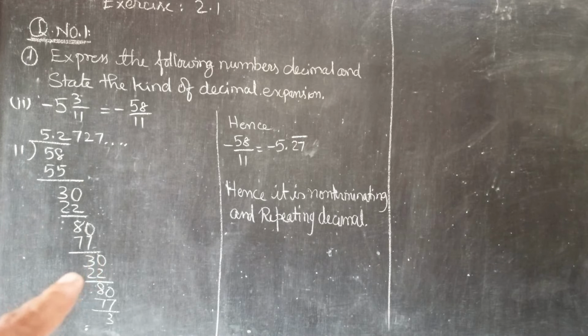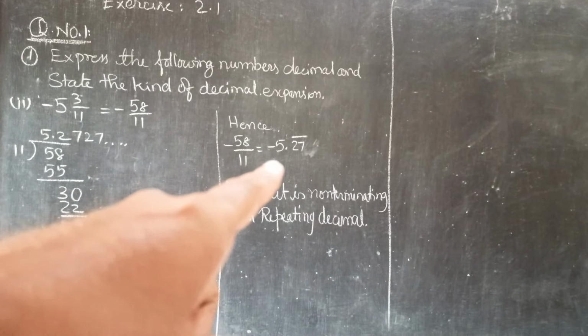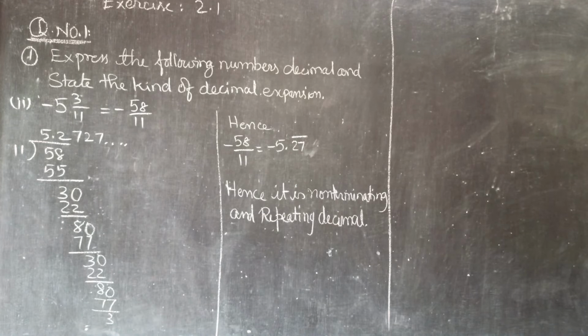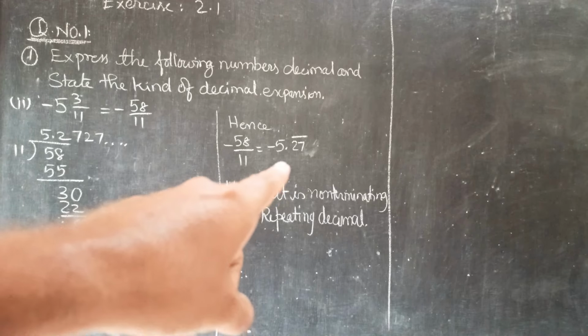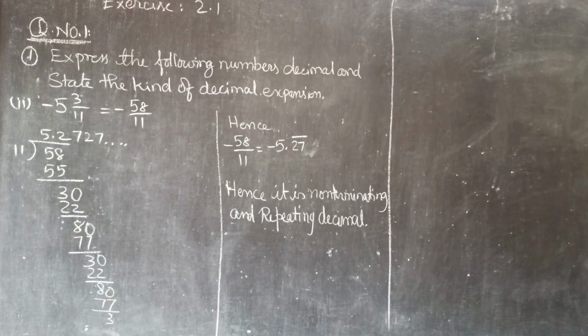Again 3 is coming. So it was 2727 which was repeating. So I have written minus 58 by 11 is equal to minus 5.27 with a bar. As you can see, the period is 2. So 27, I have placed the bar. Hence it is a non-terminating and repeating decimal.